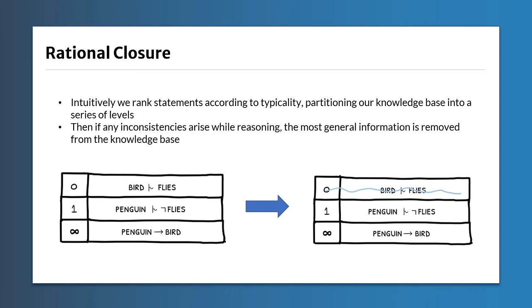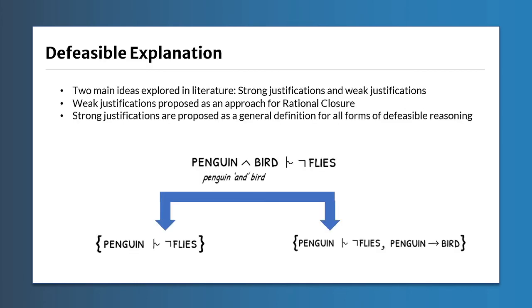For rational closure, we will recognize that for all of these statements, penguins can't exist. So then we try removing this rank, and then we check again. And in this case, after removing this statement, we can reason about penguins classically. There's no classical inconsistency, and therefore we can use the remaining statements to reason about penguins classically in order to achieve defeasible reasoning.